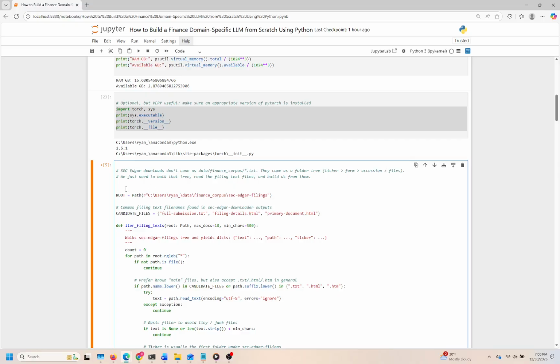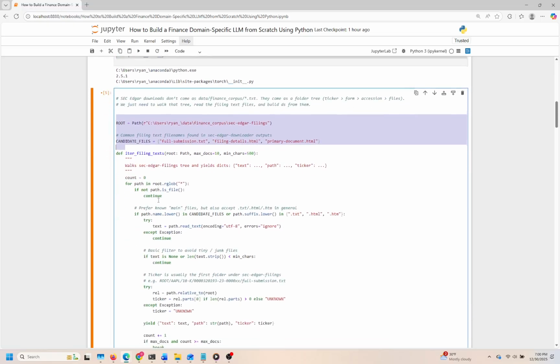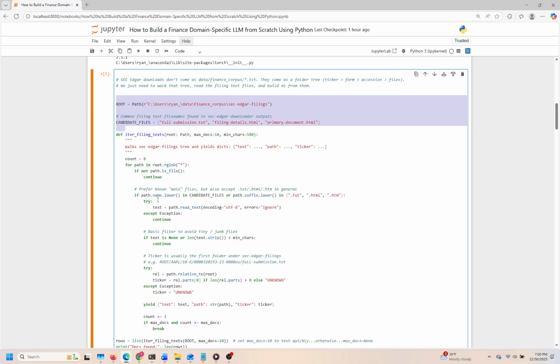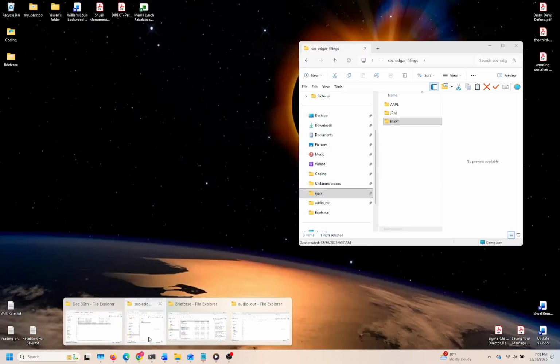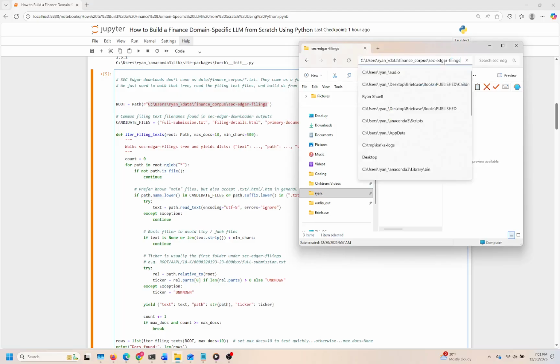Cell 5. In this cell, we're setting the stage for how we can efficiently access and organize filing documents from the SEC Edgar database. The goal here is to traverse the structured directory of SEC filings, pulling out relevant text files while filtering for quality and relevance, which enables us to create a structured dataset for further analysis. We start by defining the root directory where these filings are stored. The code acknowledges that SEC documents are not all straightforward text files. Instead, they are organized in a nested folder structure comprising various types of filings for different companies.